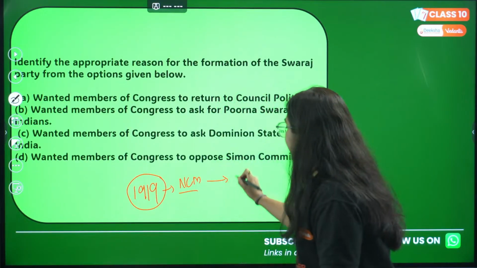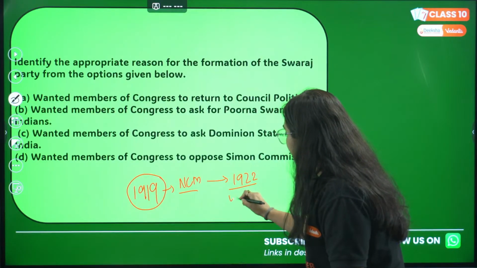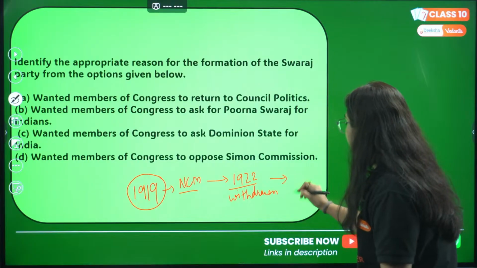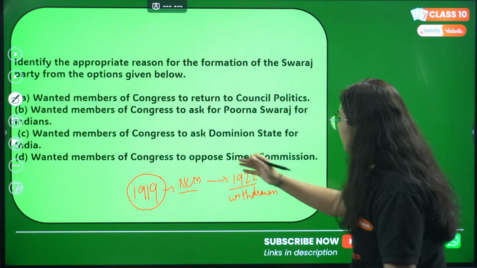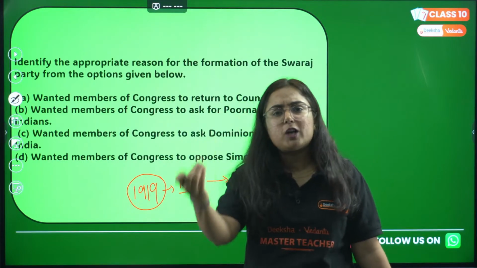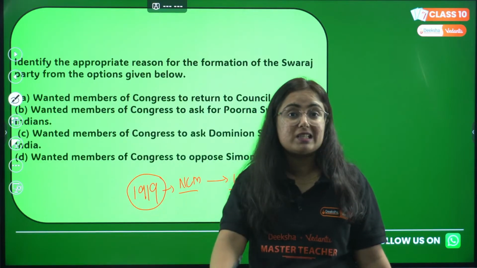But after the violent act in Chauri Chaura in 1922, Gandhiji withdrew it. Some leaders were disheartened, because we were boycotting foreign goods and also boycotting the elections.